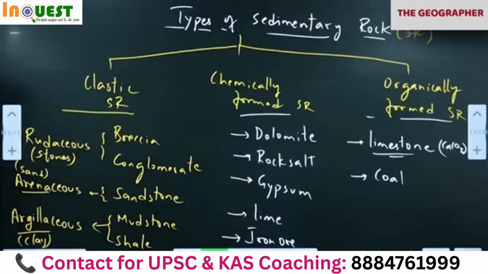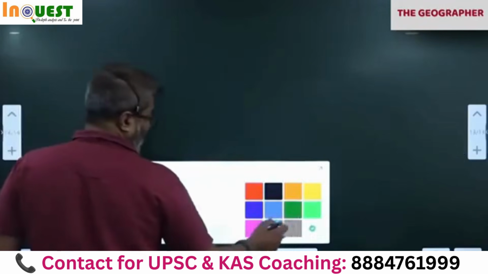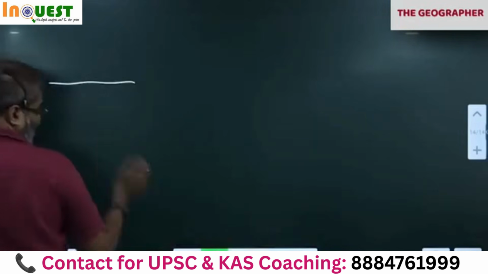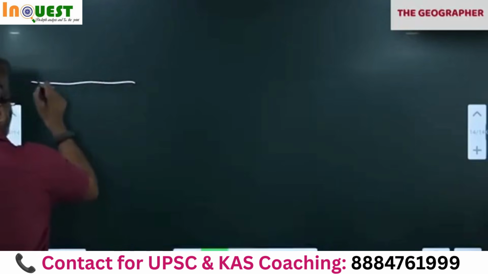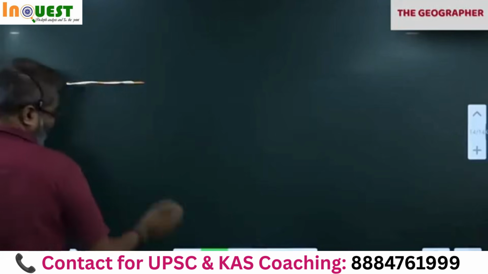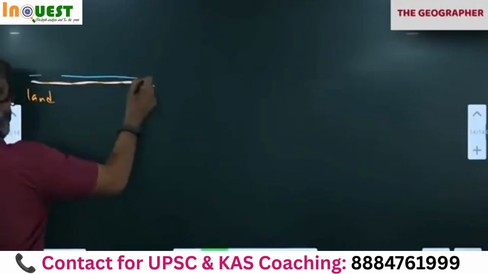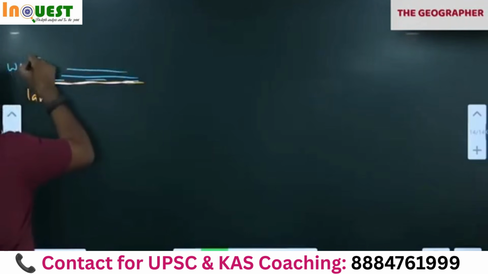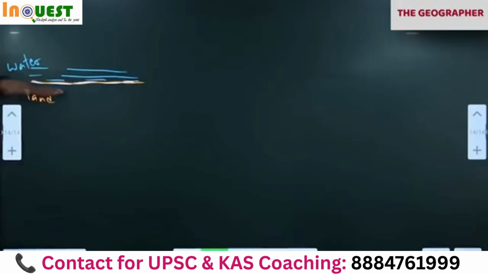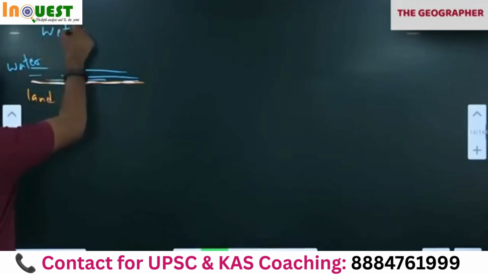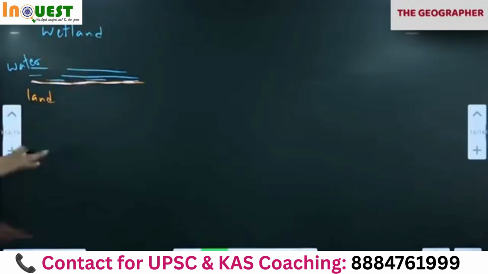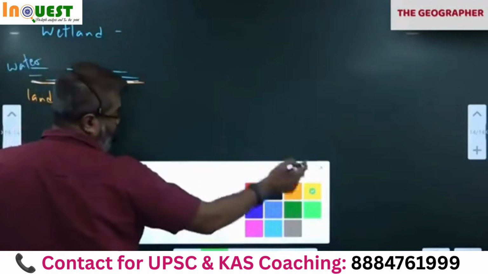How, we will see. Let's say all of you might have heard of wetland. So let's say this is land here and this is water. Notice this. Wherever we see this kind of situation where there is water on the land for a very long time, what happens? The soil and rocks are saturated with water. The land that is saturated with water is called wetland. What is wetland? Land that is saturated, means mixed well, is called wetland. Please write, land that is saturated with water.